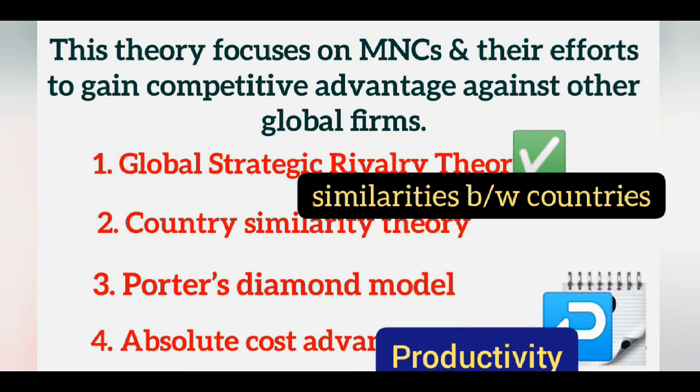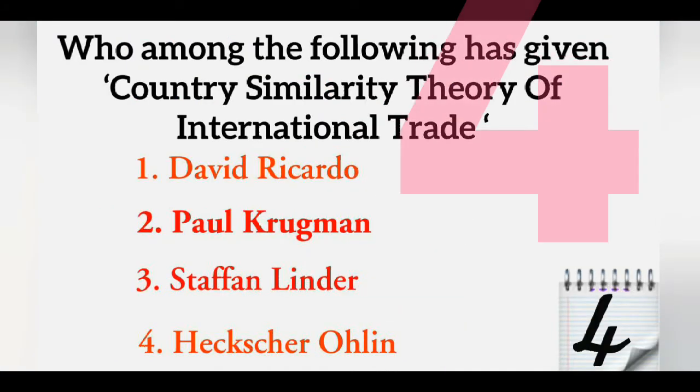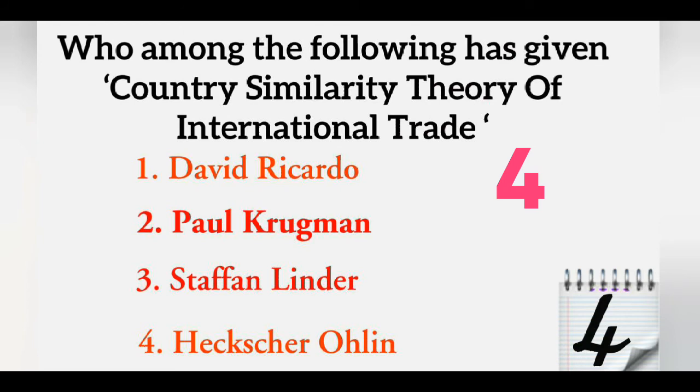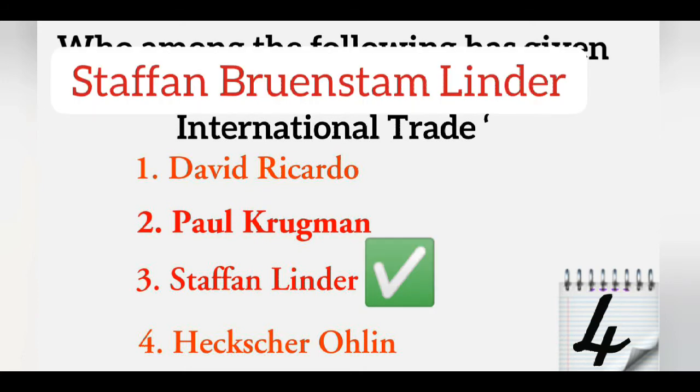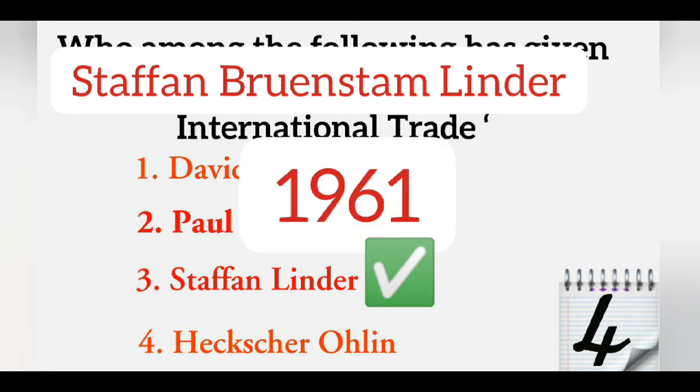Okay. And the next question is, who among the following has given the country similarity theory of international trade? And the first option, David Ricardo. Second one, Paul Krugman. Third one, Stefan Linder. And last one, Hector Ohlin. So the country similarity theory was propounded by Stefan Linder. His full name is Stefan Burenstam Linder. He propounded this theory in 1961.